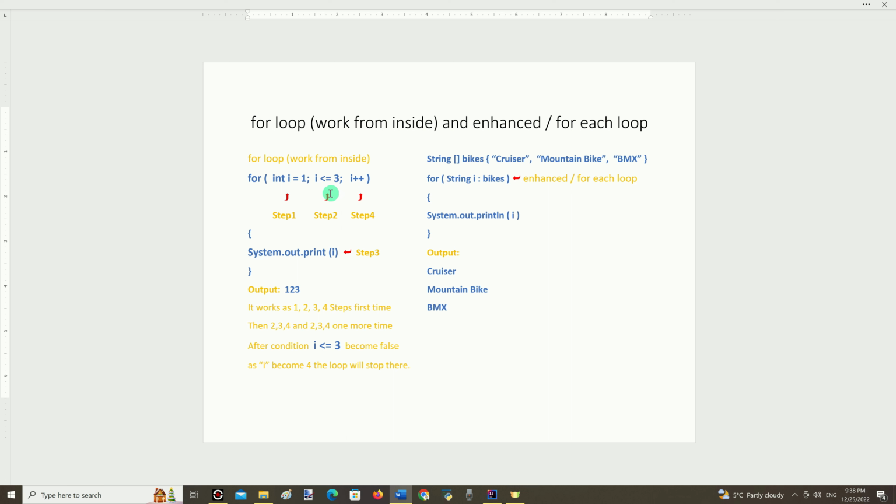Then step number 2 checks if I is less than or equal to 3. Step 3 prints the value of I, 2 this time. Step 4, I becomes 3. Again step 2, the condition is true, and in step number 3 the value of I is printed. Then 3 becomes 4 in step number 4. And in step number 2, the value 4 makes the condition false, and the loop stops at this point.